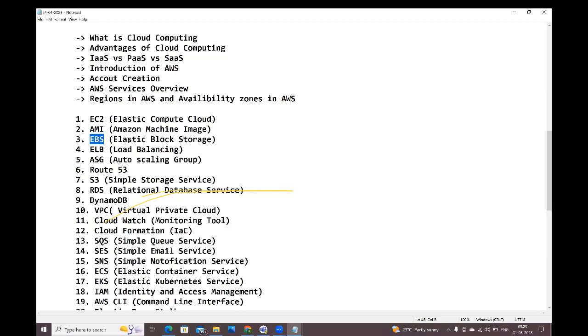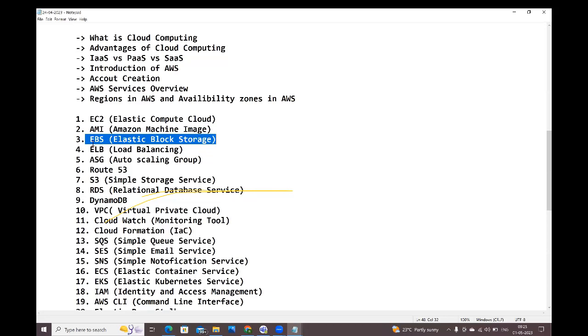And we can attach that additional volume to your EC2 instance, and you can store the data inside the additional volume, and you can detach that additional volume from the EC2 instance. Tomorrow, if you terminate that EC2 instance also, no problem, right? Our data is available in the additional volume. Already we detached that additional volume from the instance, right? Our data is available in the additional volume.